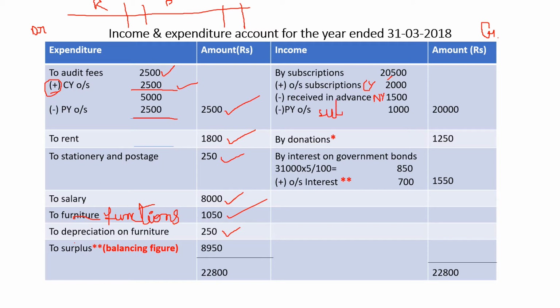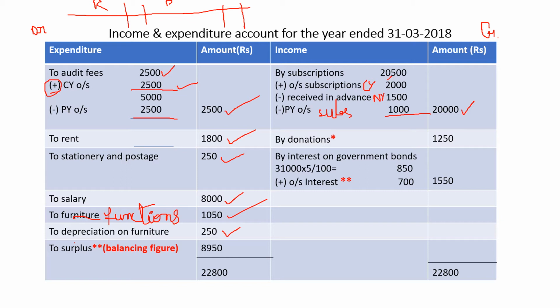So if you calculate all of this, the answer will come up to 20,000. 20,500 plus 2,000 minus 1,500 minus 1,000. Answer is 20,000 to the outer column. Now, so we have finished with the subscriptions here. What is the next item given there? Donations. Check in the receipts column again. After subscriptions we have donations.